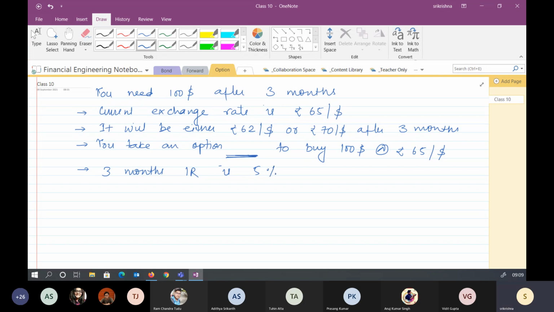So the broker, or the person who is giving you this option, will charge you some amount of money. I'm writing this as: you need to pay some amount of money to get this option.